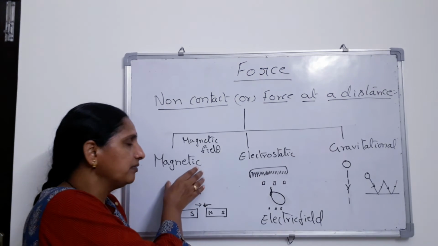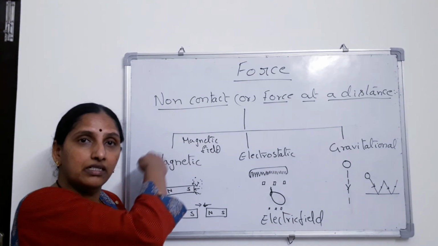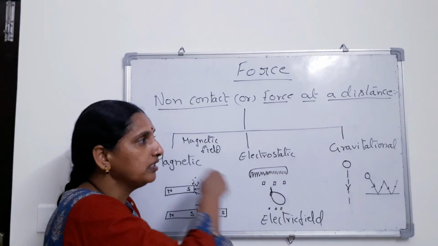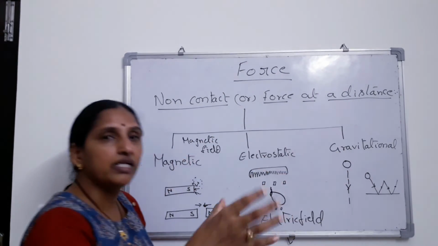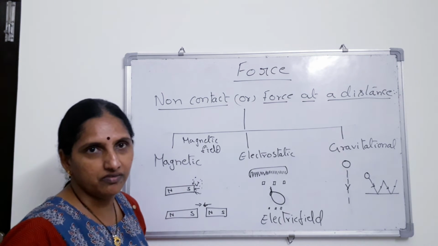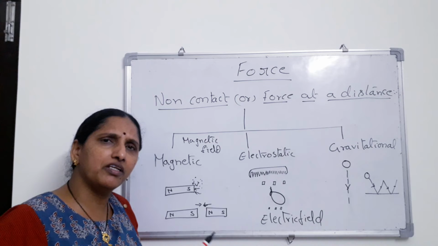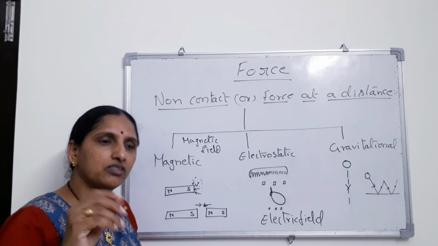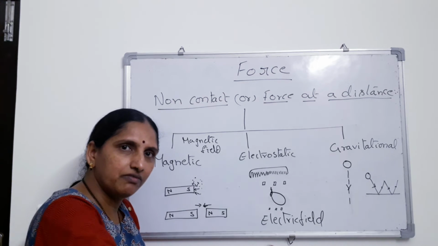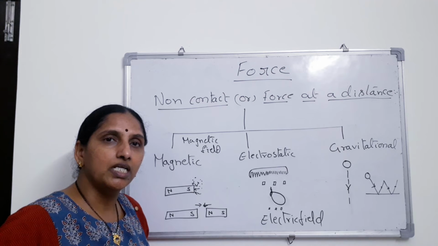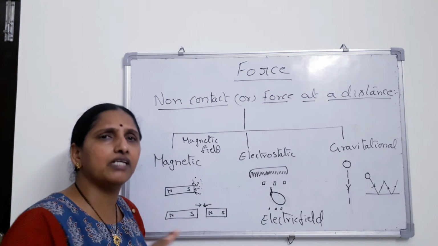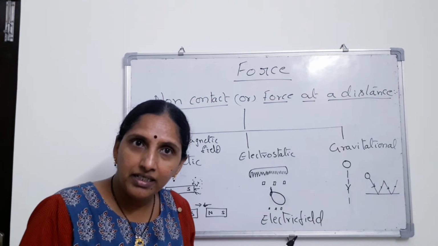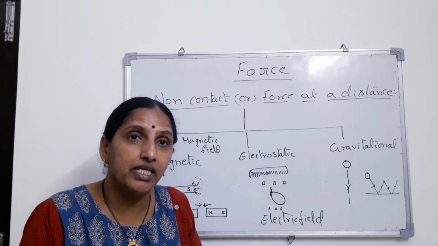That means a magnet can create its own field. An electric charge can create its own field. Similarly, a heavy body can create a field around itself. Don't say, "Ma'am, I have a very huge table in my home, so I will just leave my ball here so that this heavy body will pull the ball towards it." See, if that is the case, definitely even that table is having that pull towards it, but the other heavy body is earth.